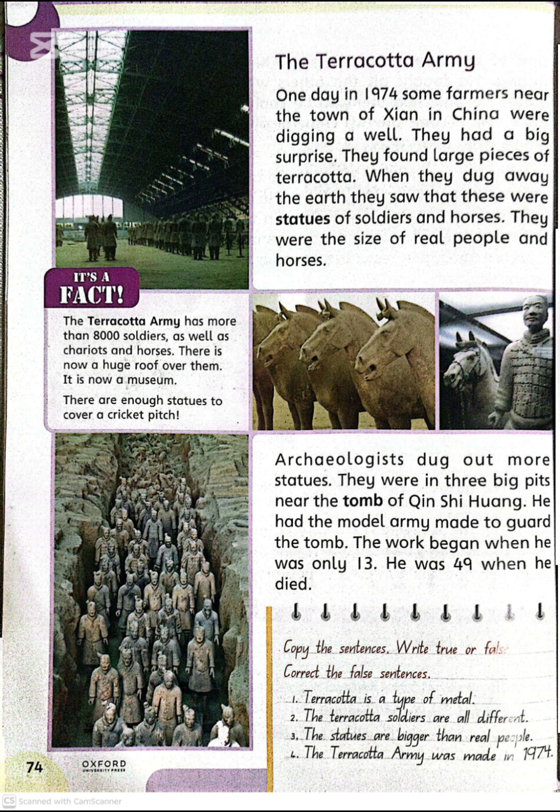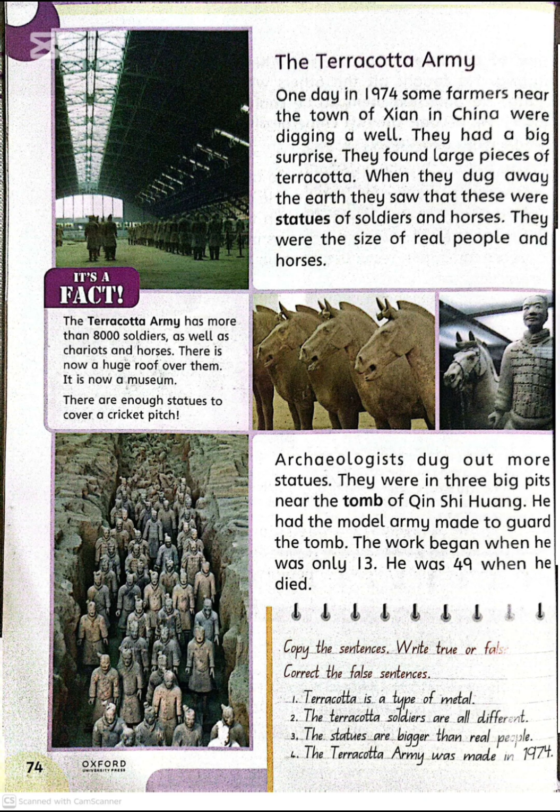In 1974, some farmers near the city of Xi'an were digging a well when they found something very surprising. They discovered pieces of clay, and when archaeologists came and dug further, they found a large number of statues. These statues were made of terracotta, and they were shaped like real soldiers and horses. They were life sized, which made the discovery even more amazing. This discovery is now known as the Terracotta Army.